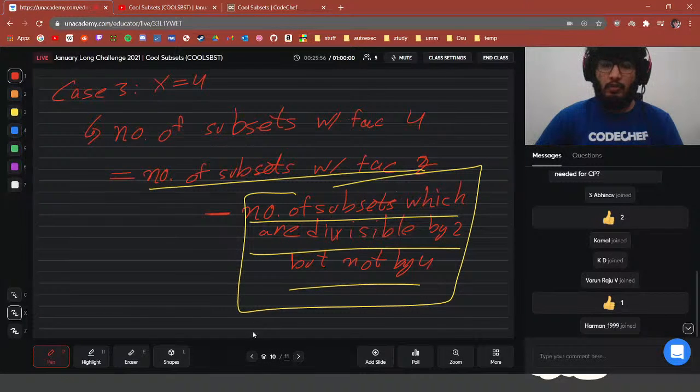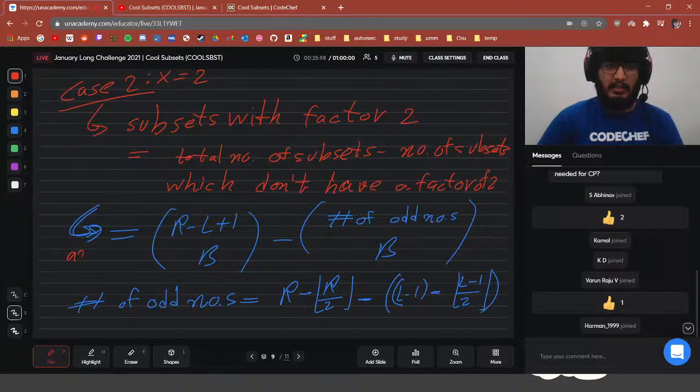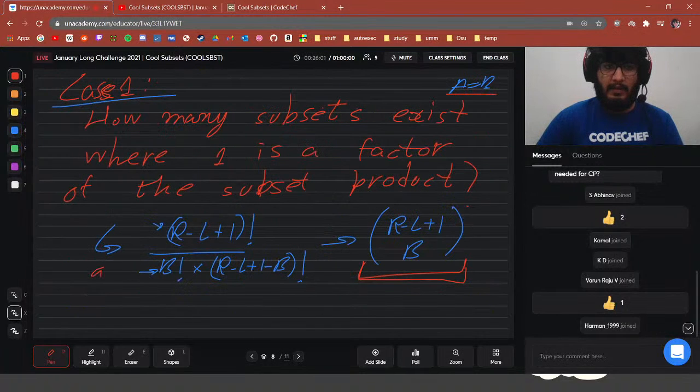Let's call that answer 2. Let's say this is answer 2, and this is answer 1.